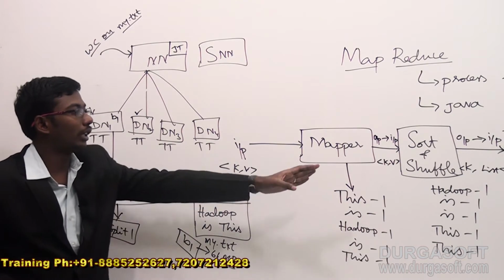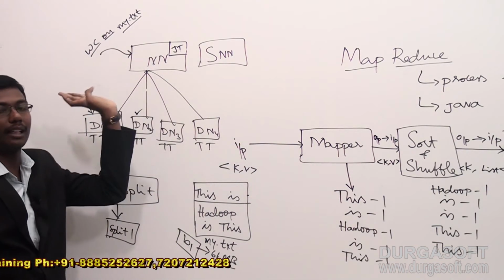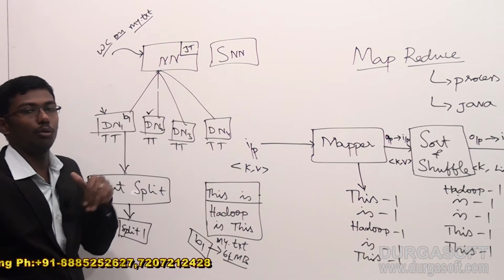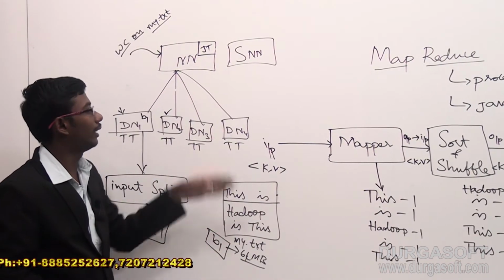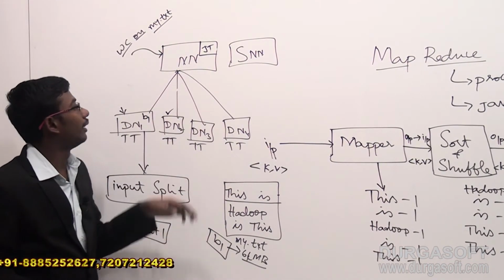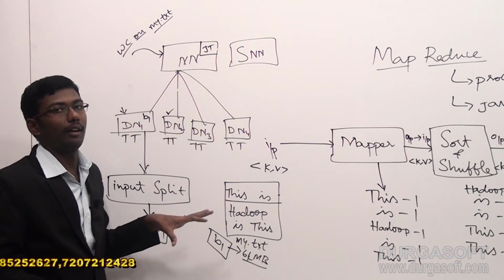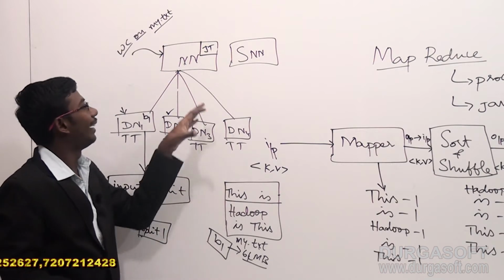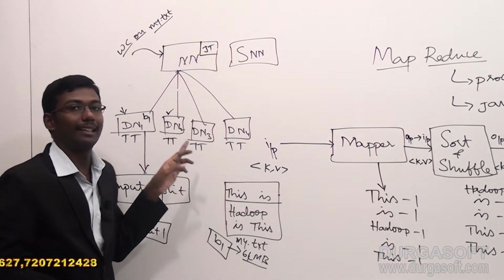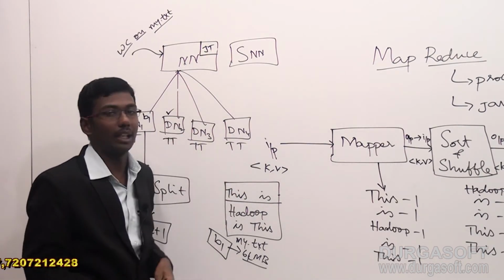Finally, we are getting the output and generating output for the concerned client who has given the request. Based on the client request, we generate the response and hand it over to the client. This is the part of job tracker and task trackers. This is very important for interview purposes also. What is the role of the job tracker and task trackers in the MapReduce life cycle?